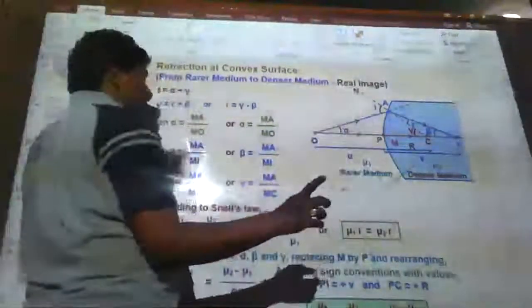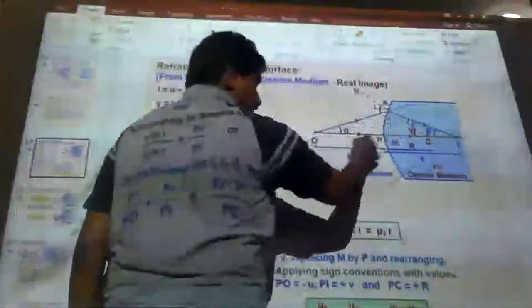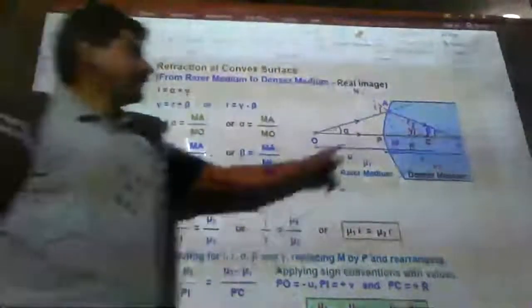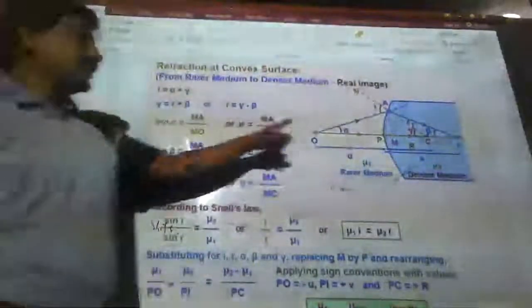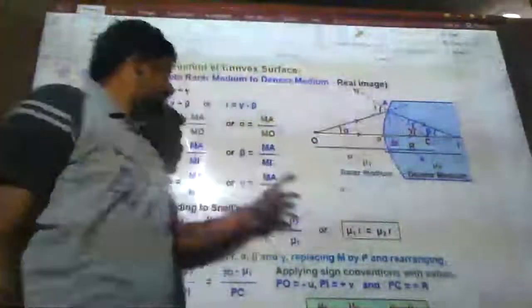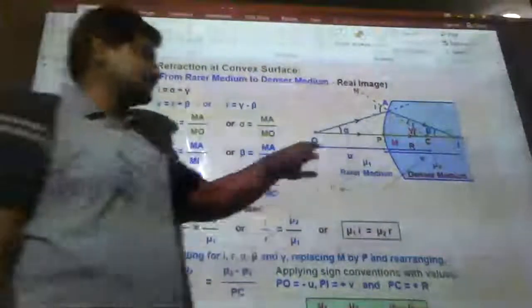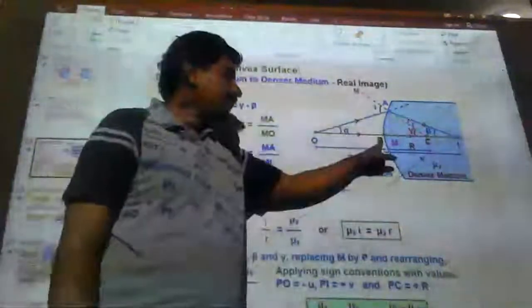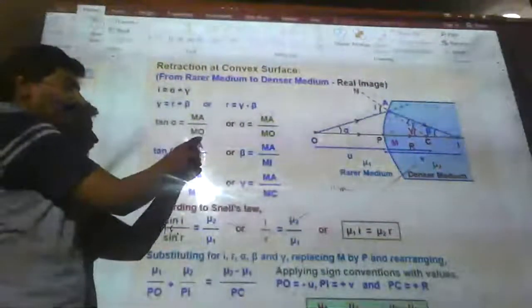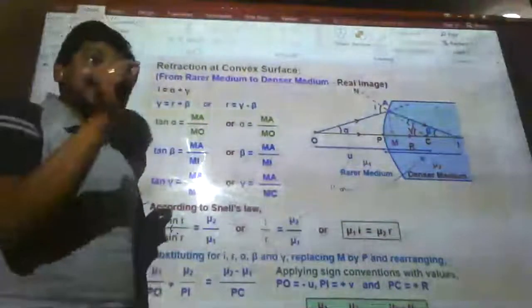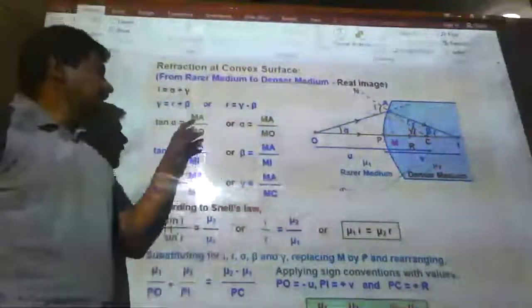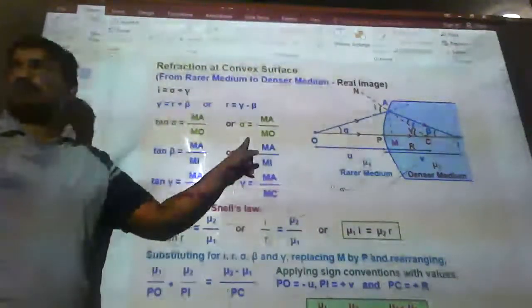When you are taking the right angle triangle AMO, tan alpha equals opposite side AM over adjacent side OM or MO. Opposite side to adjacent side. Alpha equal to MA by MO. Now, since the angles are smaller, instead of taking tan alpha, I am taking alpha.